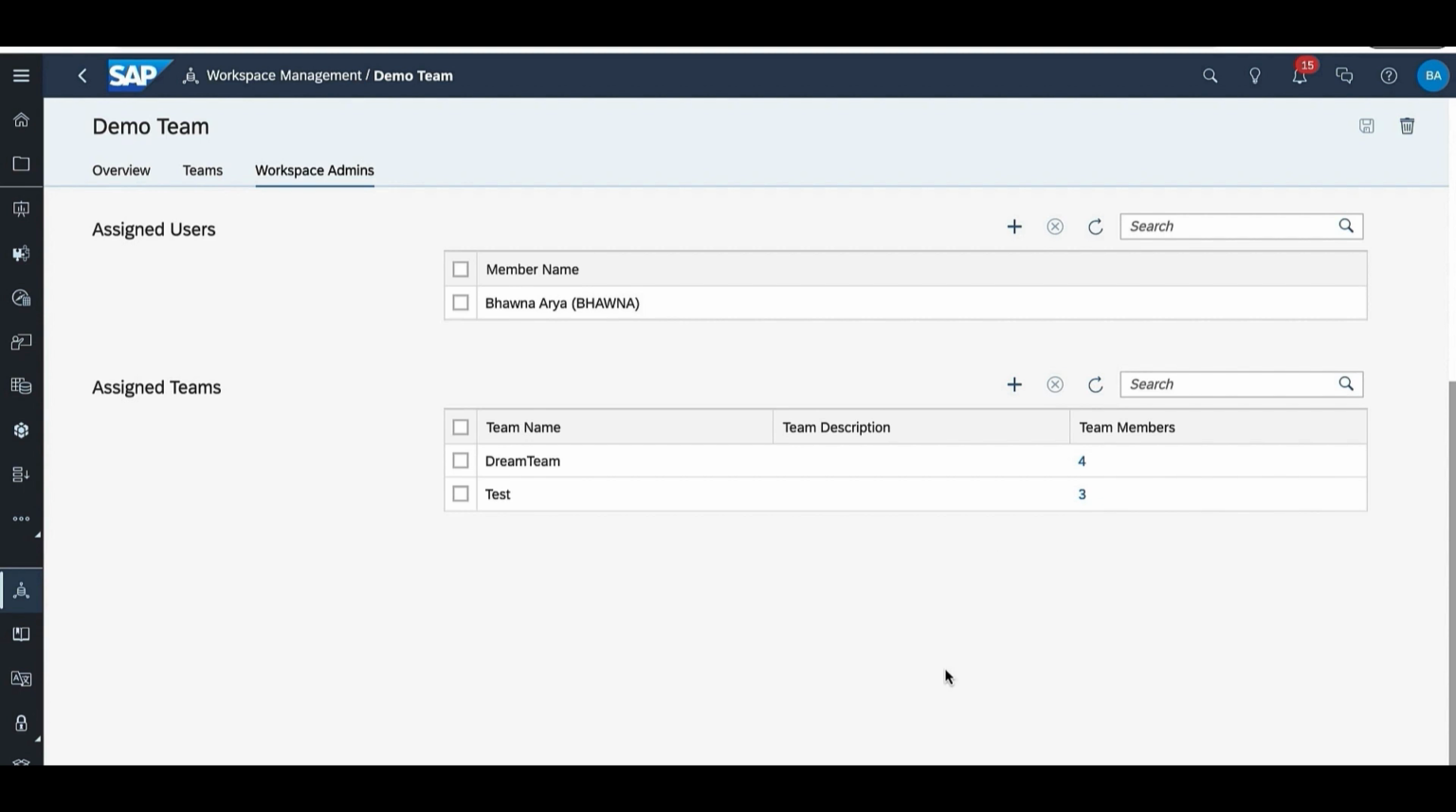You can also see the team description and the team member information. This is a very useful feature to manage workspaces and make sure that in case of unavailability of resources, the workspace can be efficiently managed.